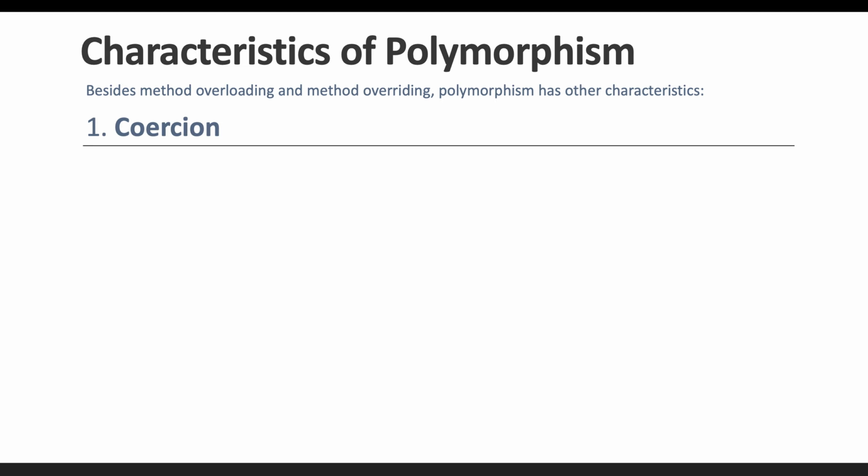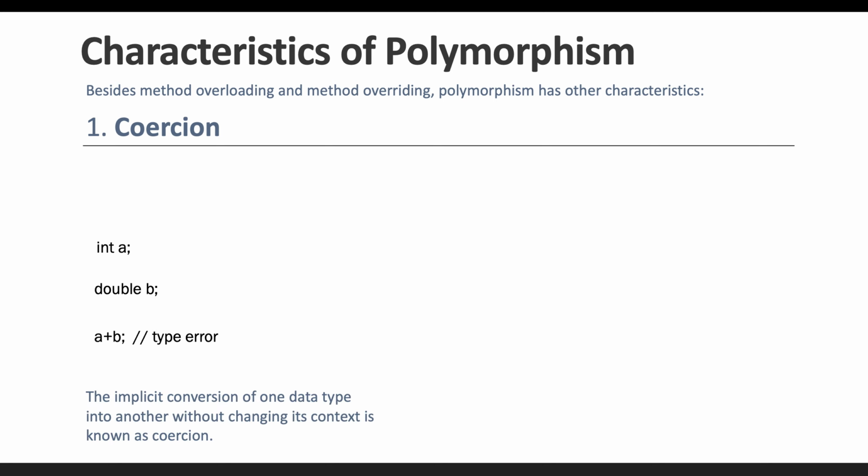First is coercion. So what is coercion? Let's say we have one variable of int type and another variable of double type. If we want to perform the addition of these two, we'll think there might be an error, right? Int is a different data type and double is a different data type. But no, in Java it is internally taken care of. Here the int type will be automatically typecast to the double type, and this type of error will be internally handled. That is called coercion.